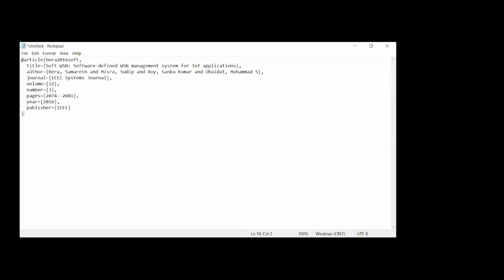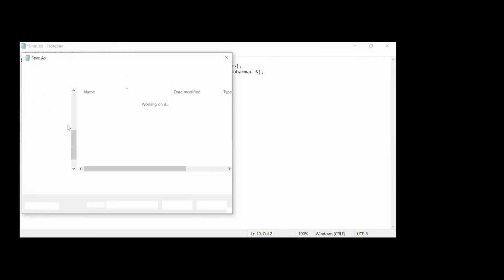Visible, ma'am. Now, I used to keep one folder for all my images of that paper, all my references for that paper. I used to keep one folder, but it's your wish where you want to keep that particular bib file. But I used to keep only one folder for one article or one paper. So you save as, or you save, you can do both options.